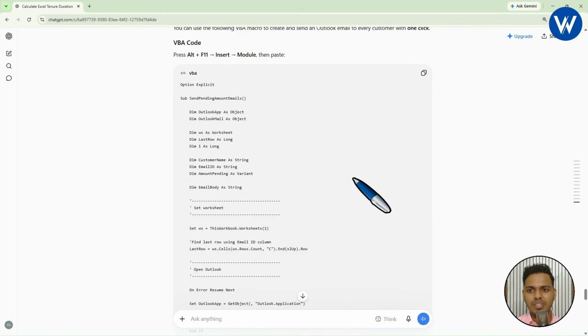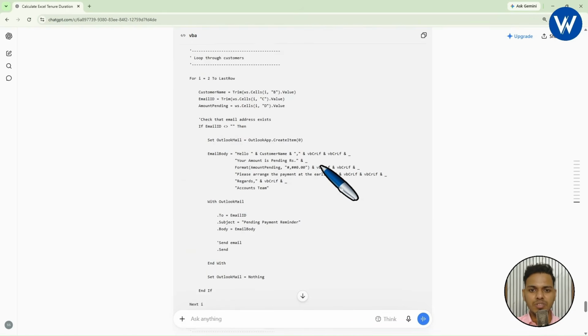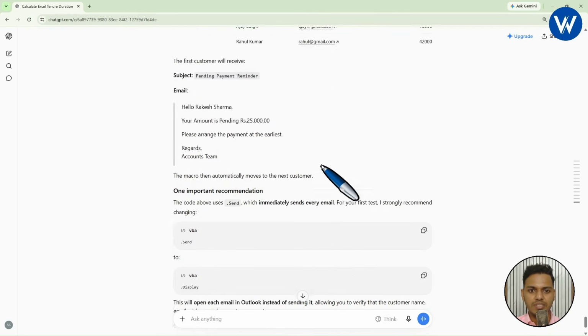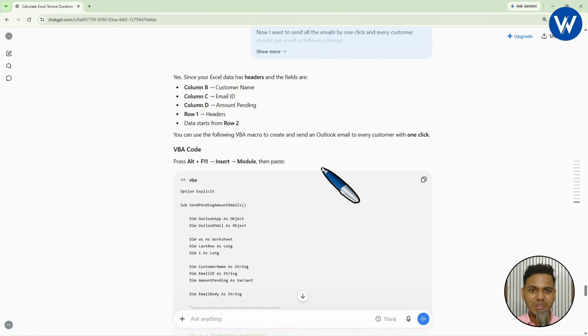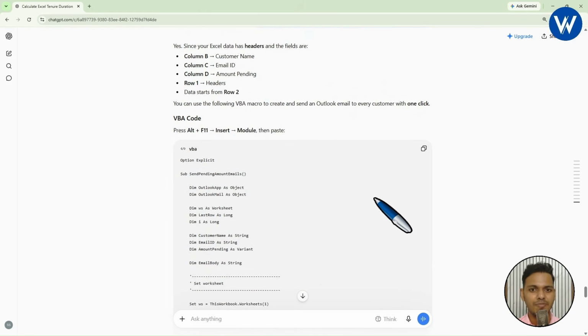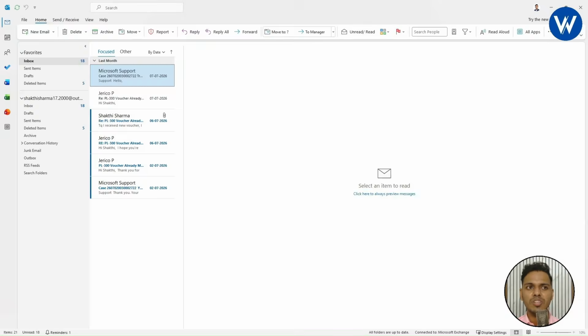Okay. Yes, it is generating the VBA code. And finally, yes, it has generated the complete VBA code. Let's see whether it will work or not. Finally, the VBA code is generated. Now, let me tell you one important point. Before using the VBA code, first of all, you need to open Outlook Classic. On the screen, you can see I have opened Outlook Classic because we need to send mail to 5 customers, right? Then Outlook should be open. I request everyone to open Outlook Classic and sign in with your account.